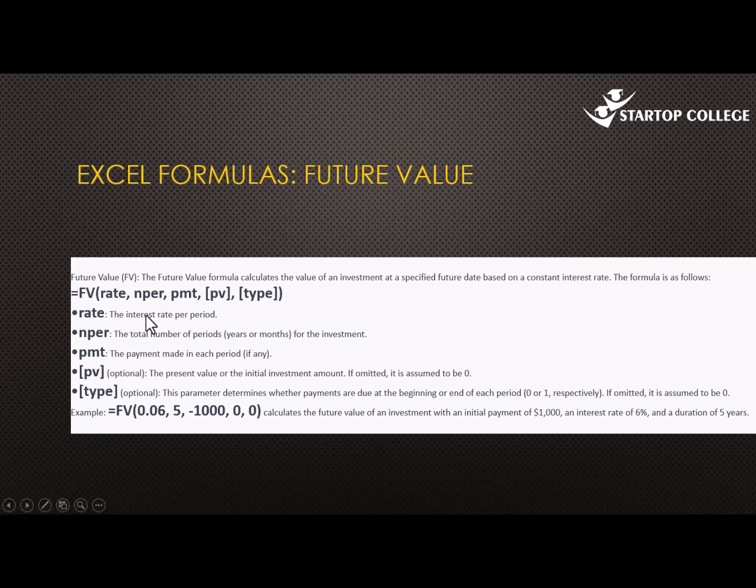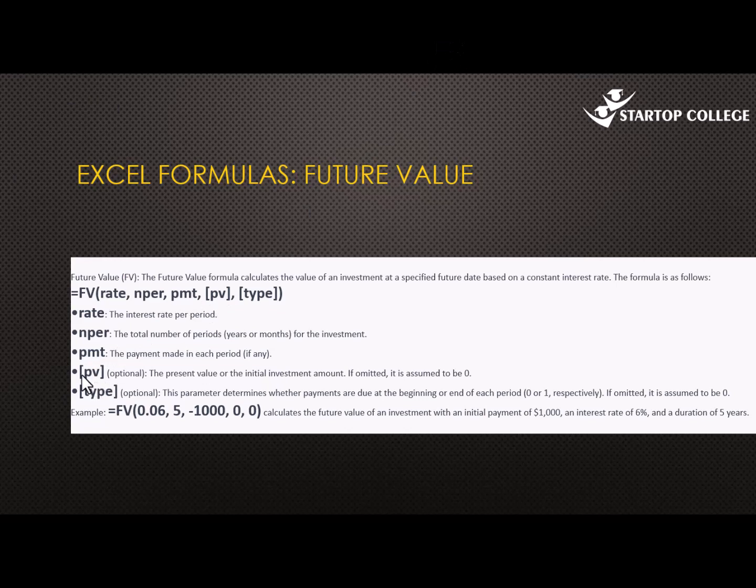Now NPER has been described here. Rate refers to the interest rate per period. NPER is the number of periods for the investment. For instance, if you are told that these cash flows are going to be received every year for 7 years, 7 years is the NPER. We have PMT. PMT is the payment made in each period, if any. For instance, if you are told you are going to receive 1,000 shillings at the end of every year, there your PMT is 1,000 shillings.